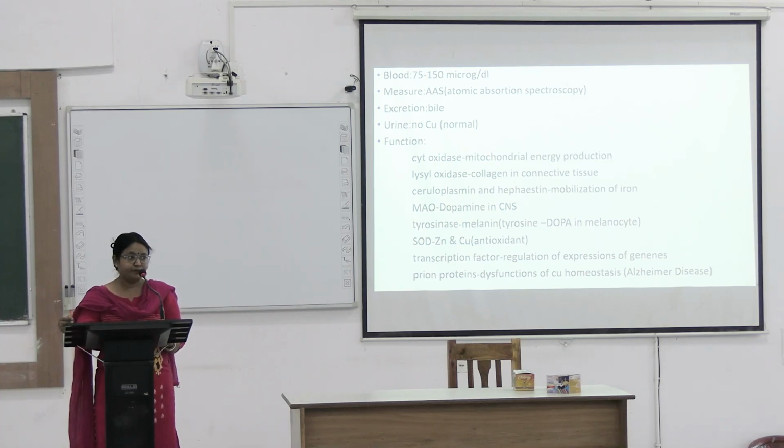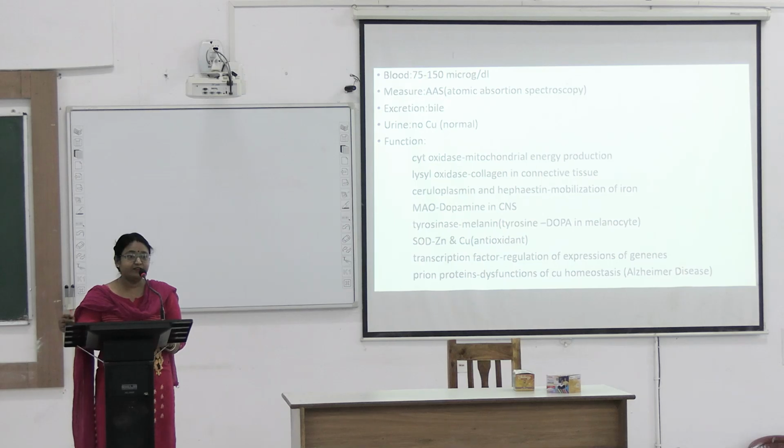Monoamine oxidase. DOPA is a precursor of dopamine. DOPA is formed in melanocyte also, and in CNS also. From tyrosine it produces DOPA and then it produces melanin in melanocyte.